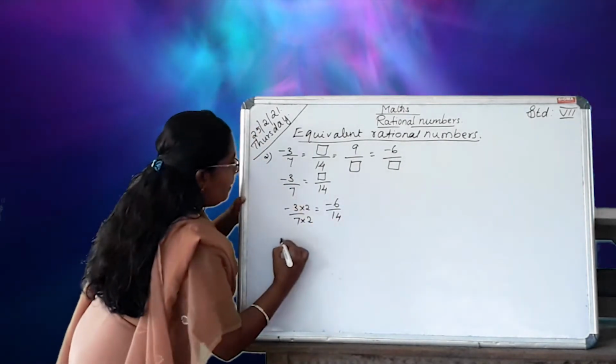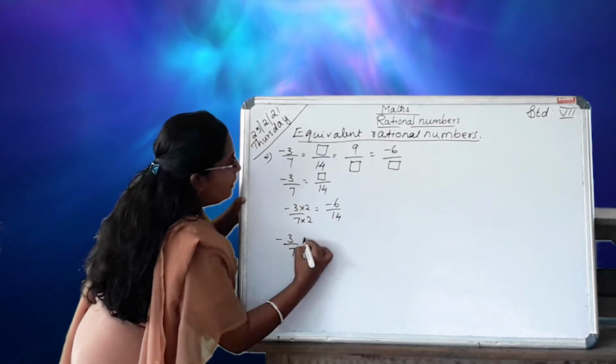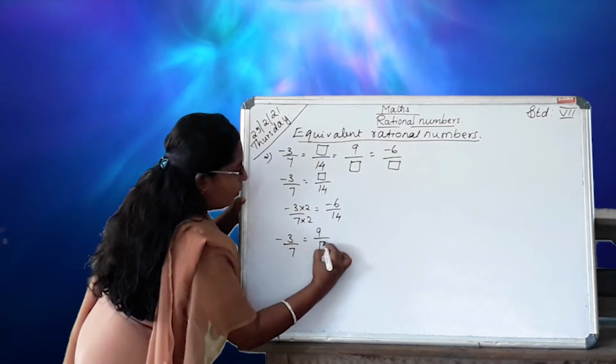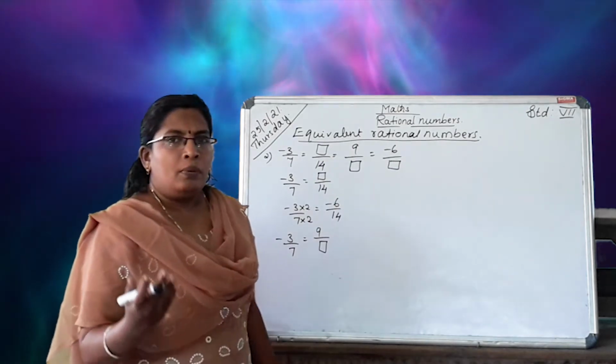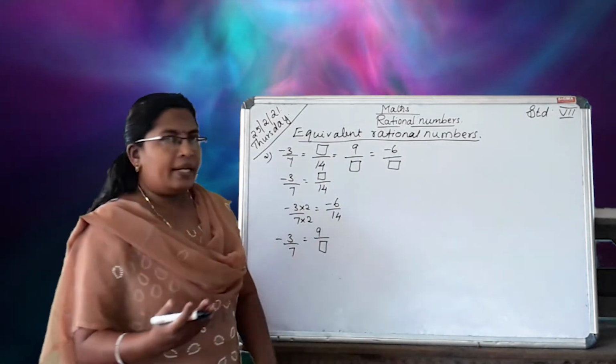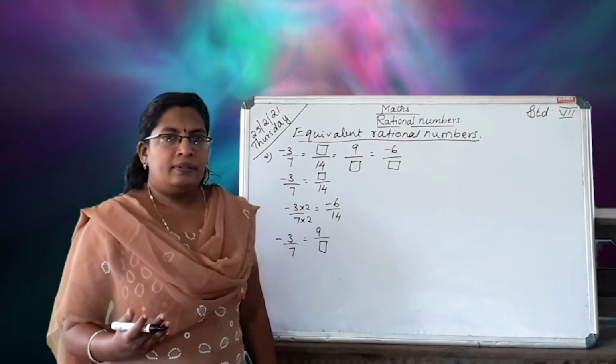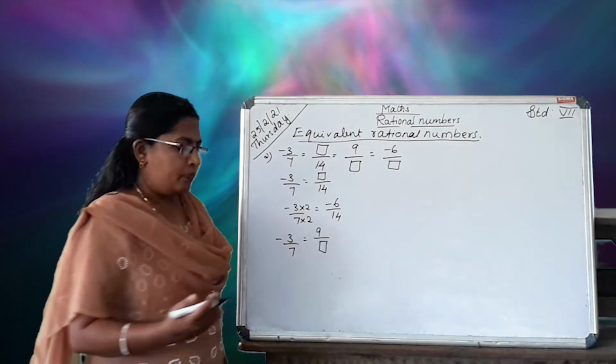Next take. Minus 3 by 7 equal to 9 by box. Minus 3 into what gives 9?